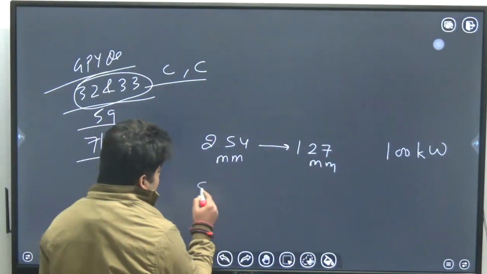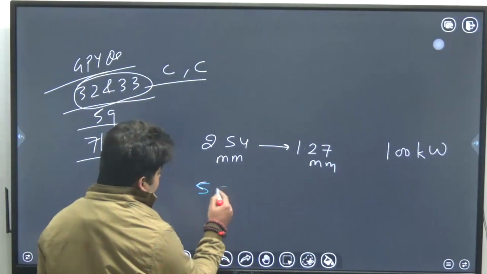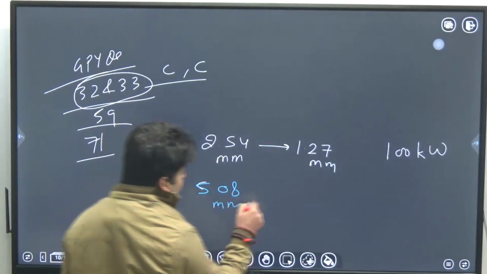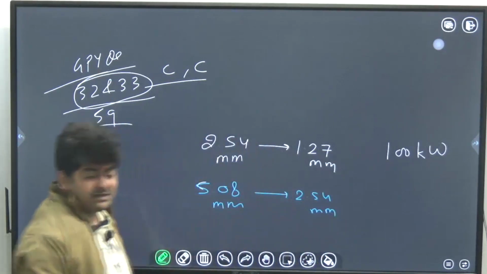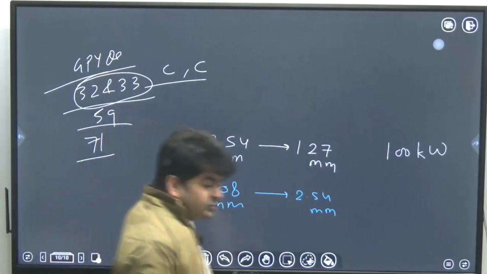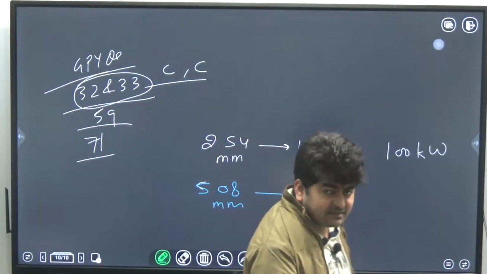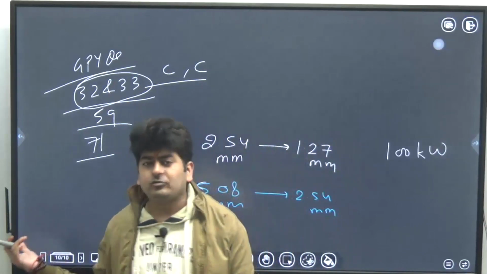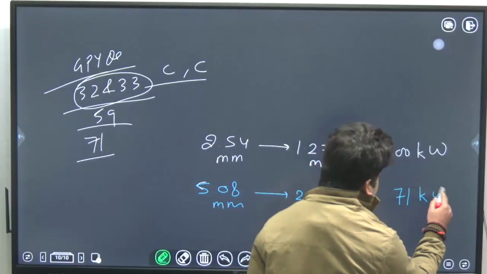You have to calculate the power required for 5.08 mm to 2.54 mm for the same capacity, that is 100 tons per hour. And when you solve, you will get some value about 70.7 or 70.6, something like that. But since we have to answer that to the nearest integer, so that will be 71 kilowatt.